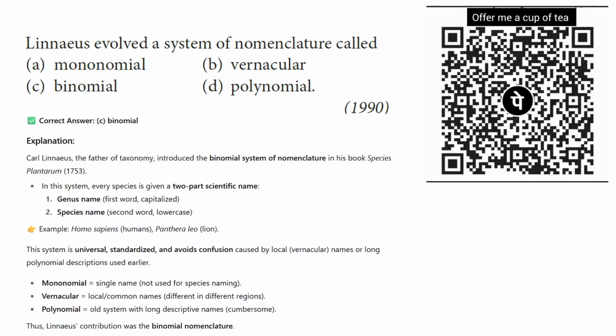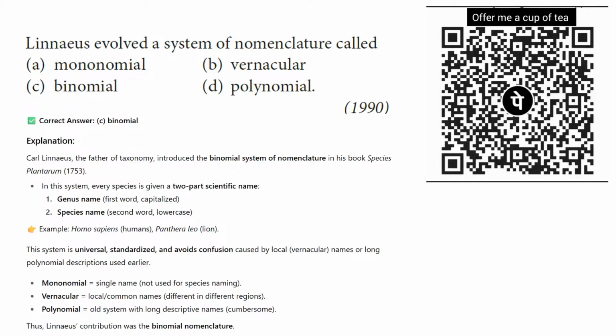So in different areas, regions or languages, one organism has different names. This type of name is called a vernacular name. But in Linnaeus's binomial nomenclature, one organism has only one name, where the first name is the genus name, Homo in humans, and the second name is sapiens.